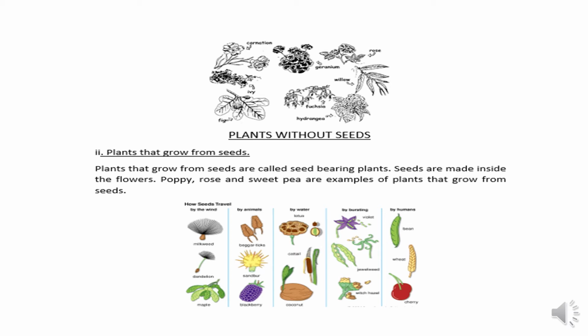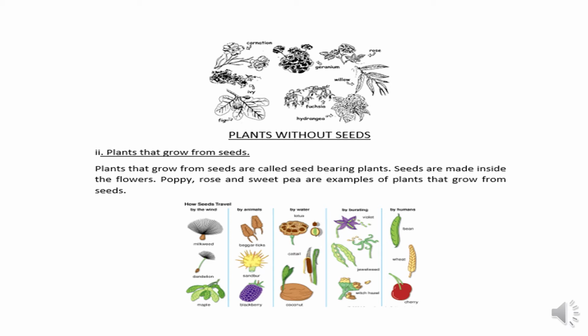Now these are the examples of those plants in which the seeds travel by animals. This is beggar ticks. This is sandbur, and this is blackberry.